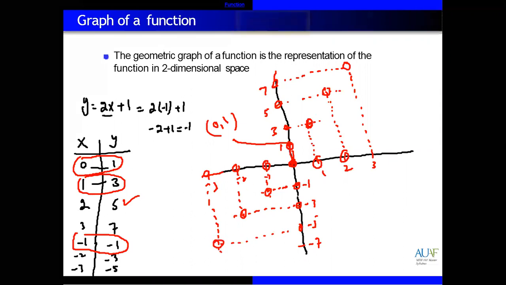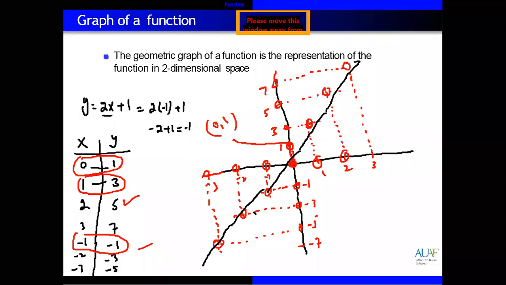Now you can see and you can join all these points. This is actually the graph, and this will be linear because the equation was a linear equation, so it will be a line, only a straight line. Yes. So this is how to draw a graph.